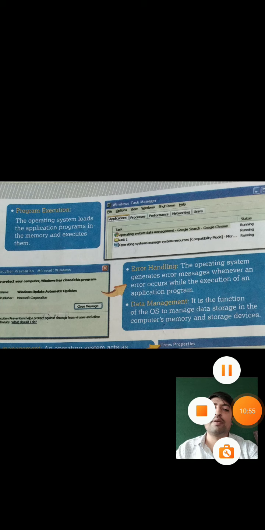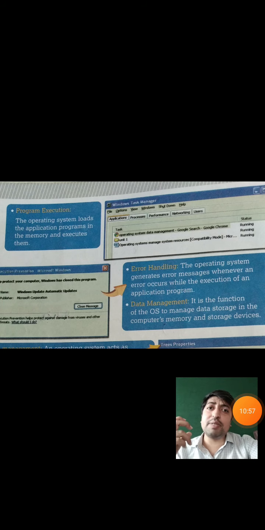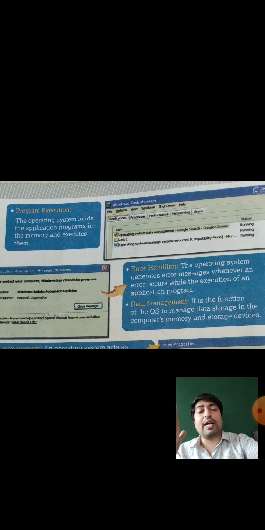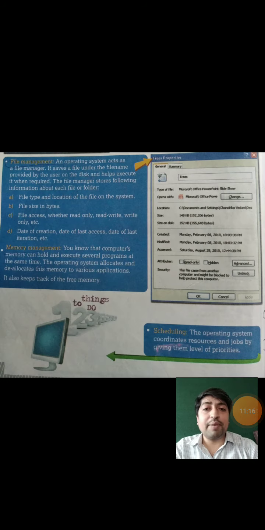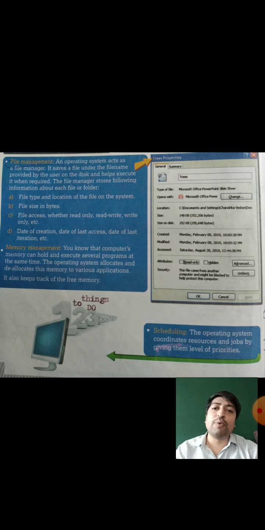Data can easily be managed by the operating system inside the computer system. You already know that the operating system is the software which will help you to store your data at the proper place, and your data is very secure with the help of the operating system for data management. The other type is file management: the management of the different files available inside the computer for moving, removing and managing them.